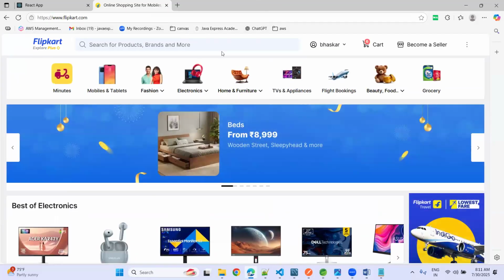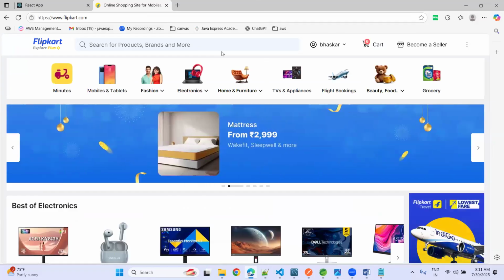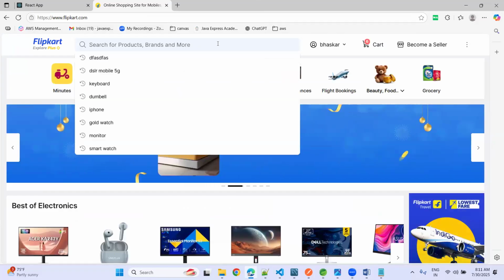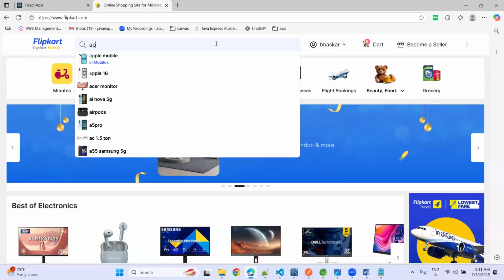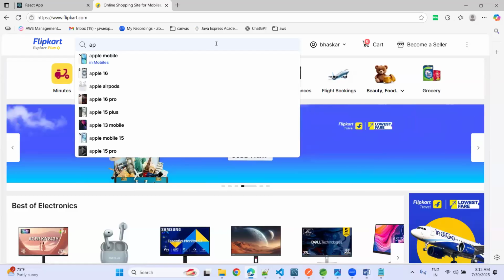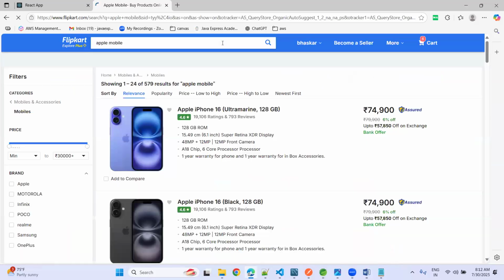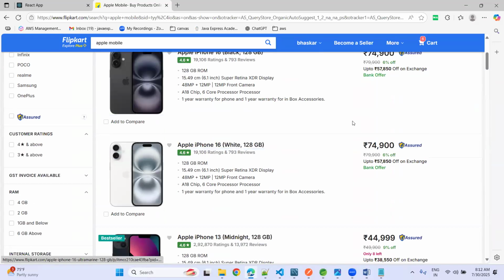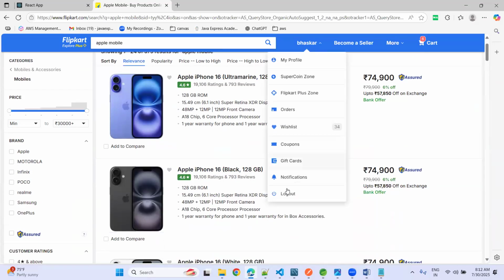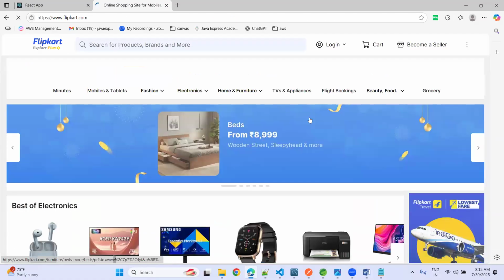Yes, a lot of functionalities are involved. Just on the high level, have a look here. Now what you can do, you can search the product here, right? As a user, the most you can do is search the product. Now suppose you are logged out, let me log out here.